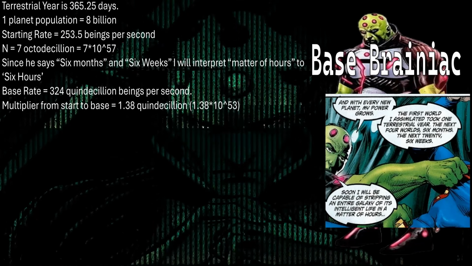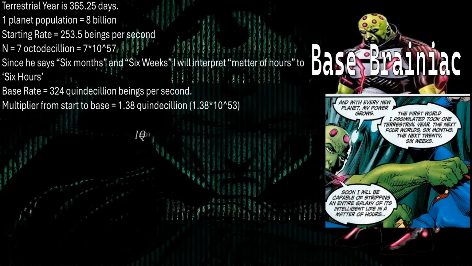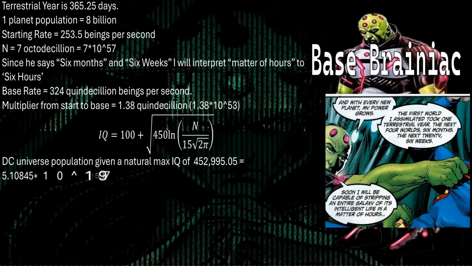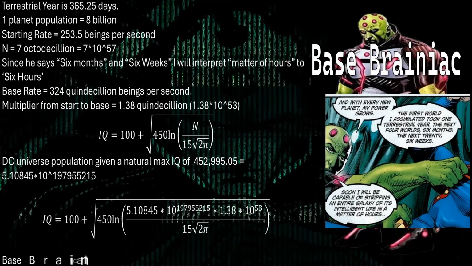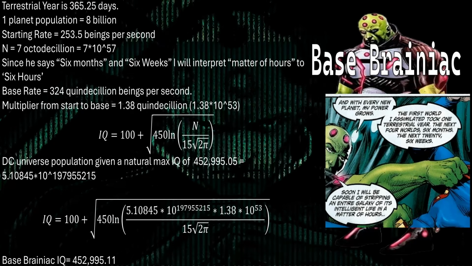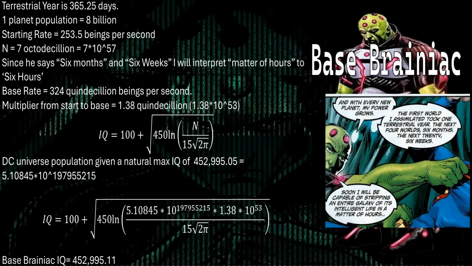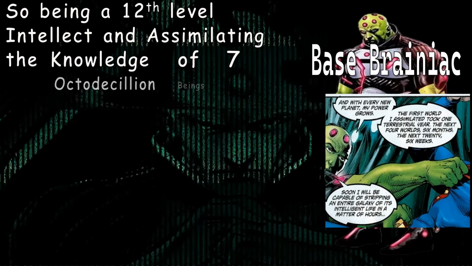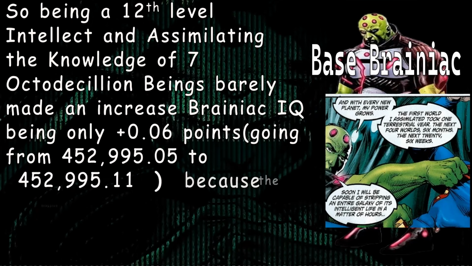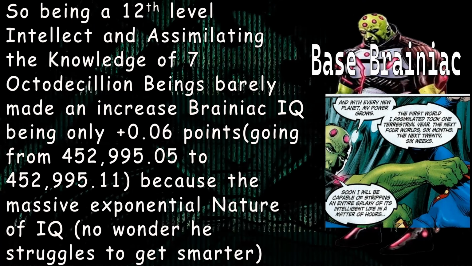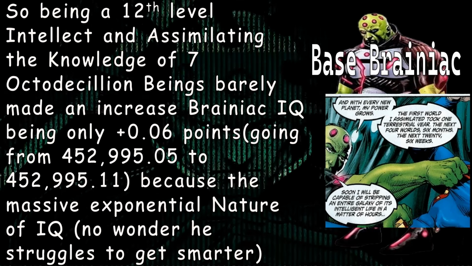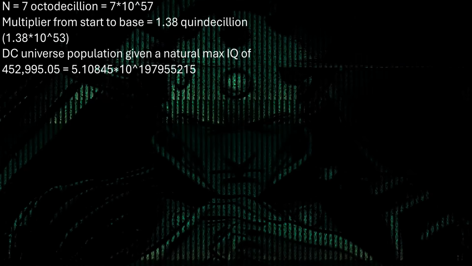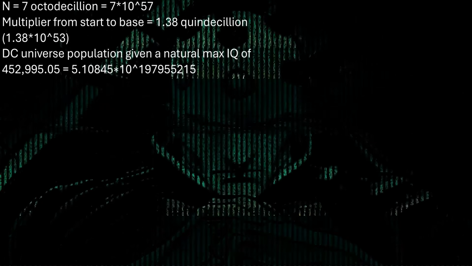If we use our IQ equation we defined in previous videos, put in the population of the DC universe, and then times it by that massive multiplier, we find that the IQ is now 452,995.11, meaning his IQ went up by 0.06. Barely anything, and that's because his IQ is so massive, big multipliers struggle to increase it. But why stop there? We can in fact go much bigger.